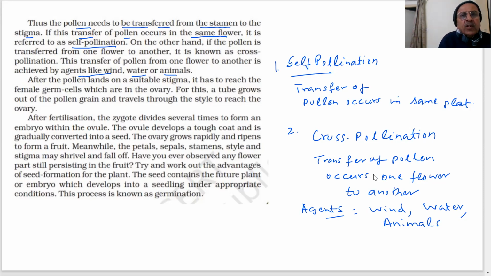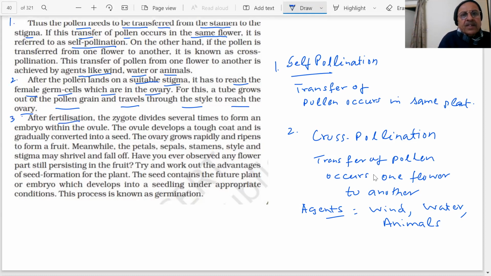After the pollen lands on a suitable stigma, it has to reach the female germ cells which are in the ovary. For this, a tube grows out of the pollen grain and travels through the style to reach the ovary. We have shown you a tube. After fertilization, this is the first thing. Number 2.